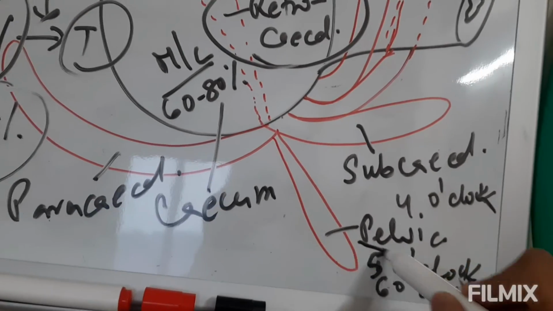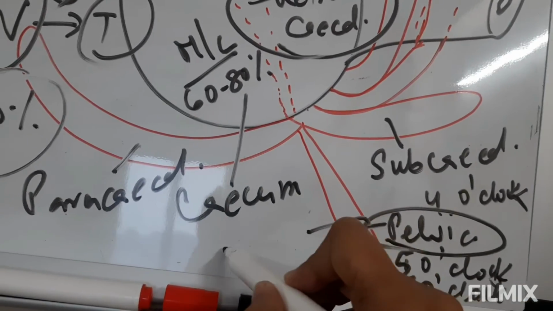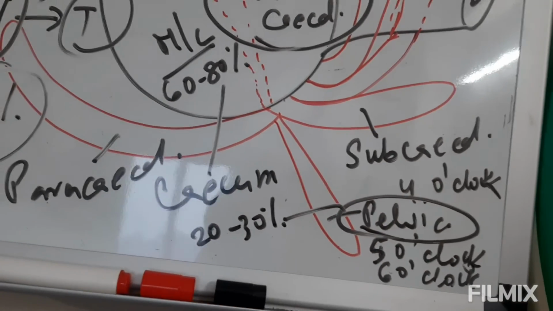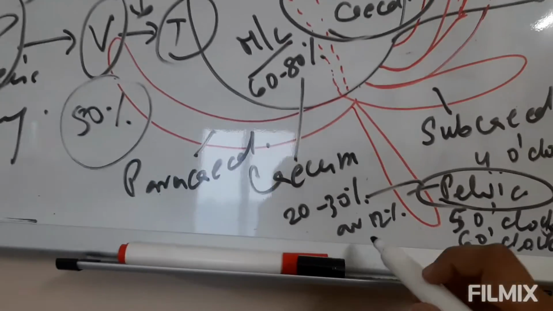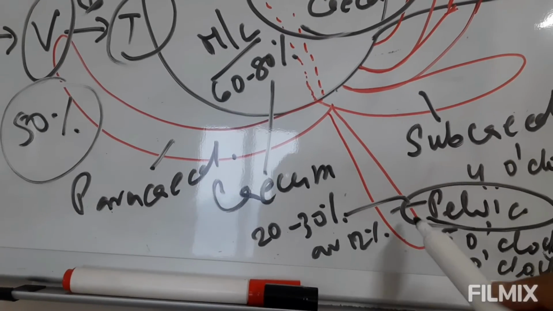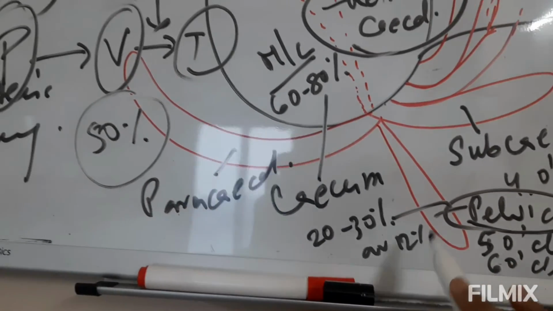Whereas the second most common position is the pelvic position, where the percentage is between 20 to 30%. Average is 12%. That means the pelvic is the second most common position, which has a 12% incidence.